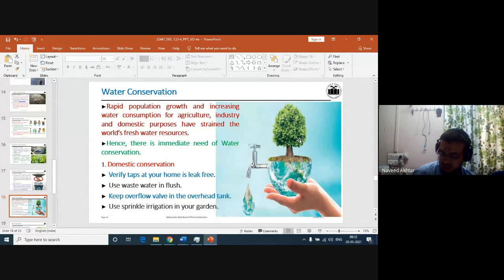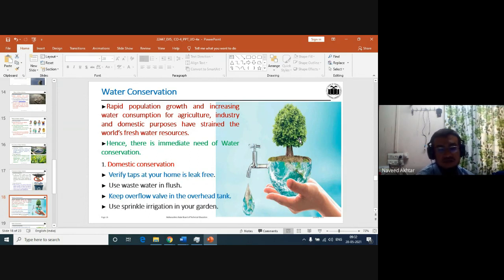After prevention, you also need the conservation of water, because due to the increasing needs and growth of population, consumption for agriculture and industry has increased. We are also using fresh water resources for domestic purposes. Hence, there is an immediate need of water conservation. Water conservation means saving water, protecting water, making it recyclable and reusable. And whenever we discharge water onto surface water, we should discharge it after treatment.